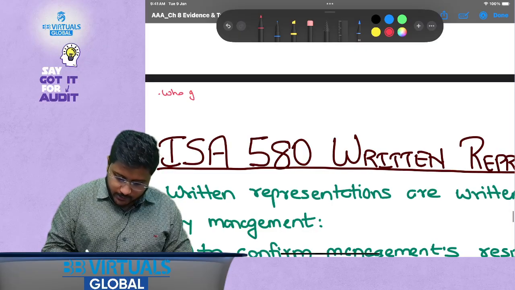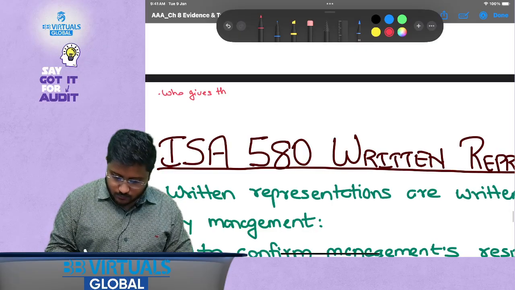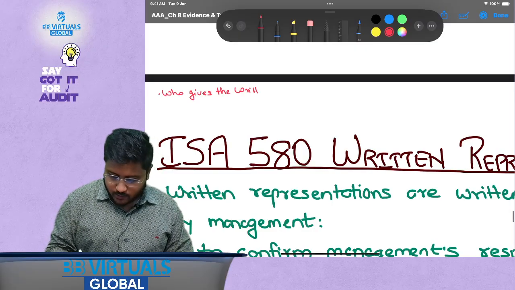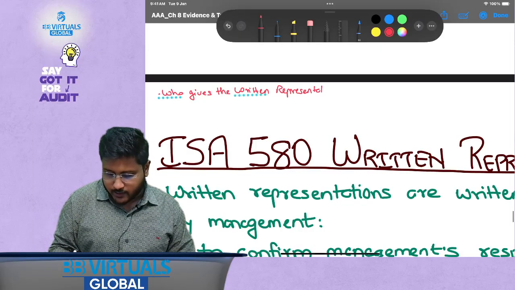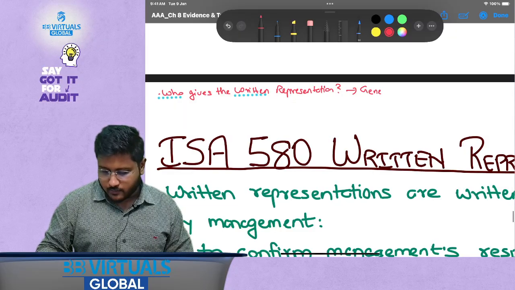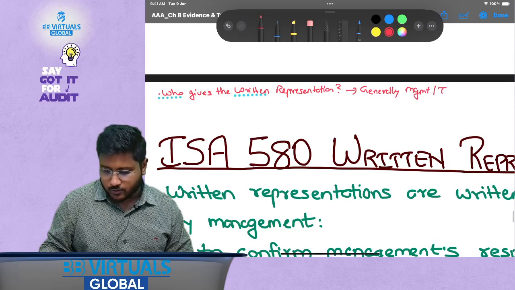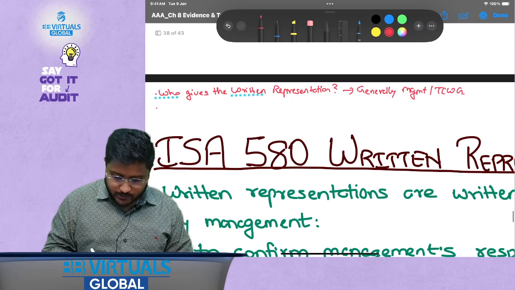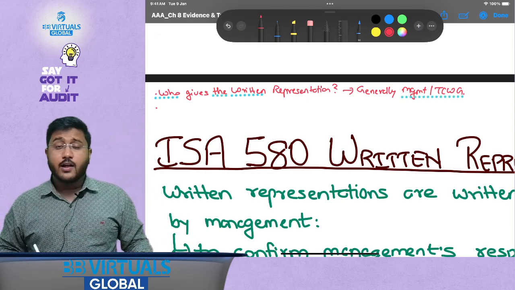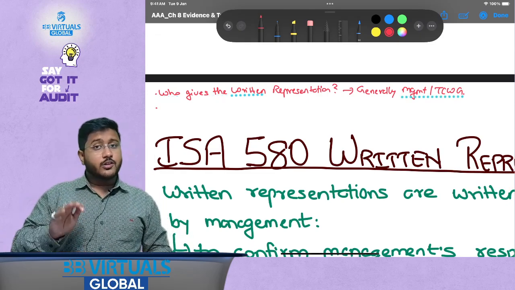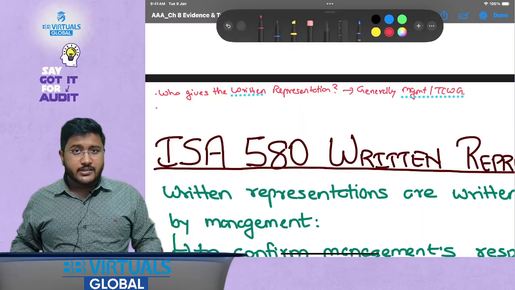Who gives the written representation? Generally management or those charged with governance gives the representation letter, the written representation letters. We will be confirming all of these questions once we have already covered the standard in full.